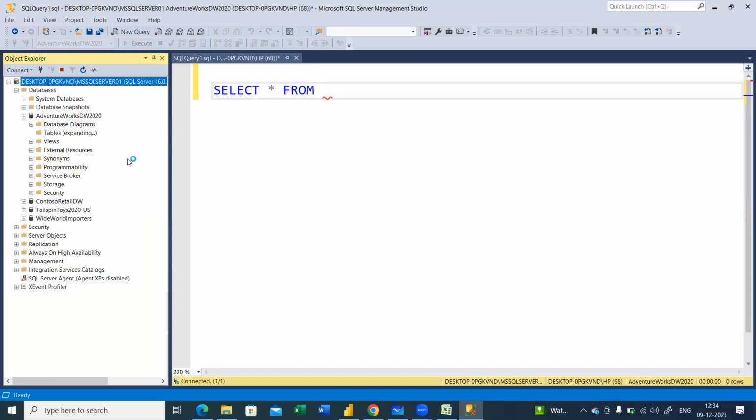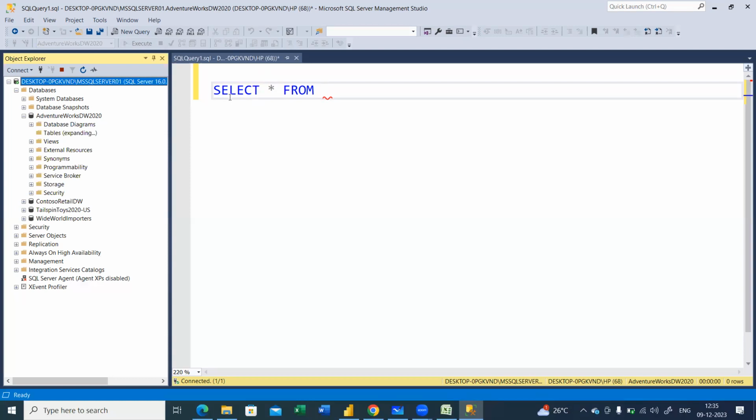Once I expand the tables, we have a few tables already loaded in that database. So first it is the server, next the database, next the tables associated with it. As of now it's taking time to load, and do remember these two keywords: SELECT star FROM.